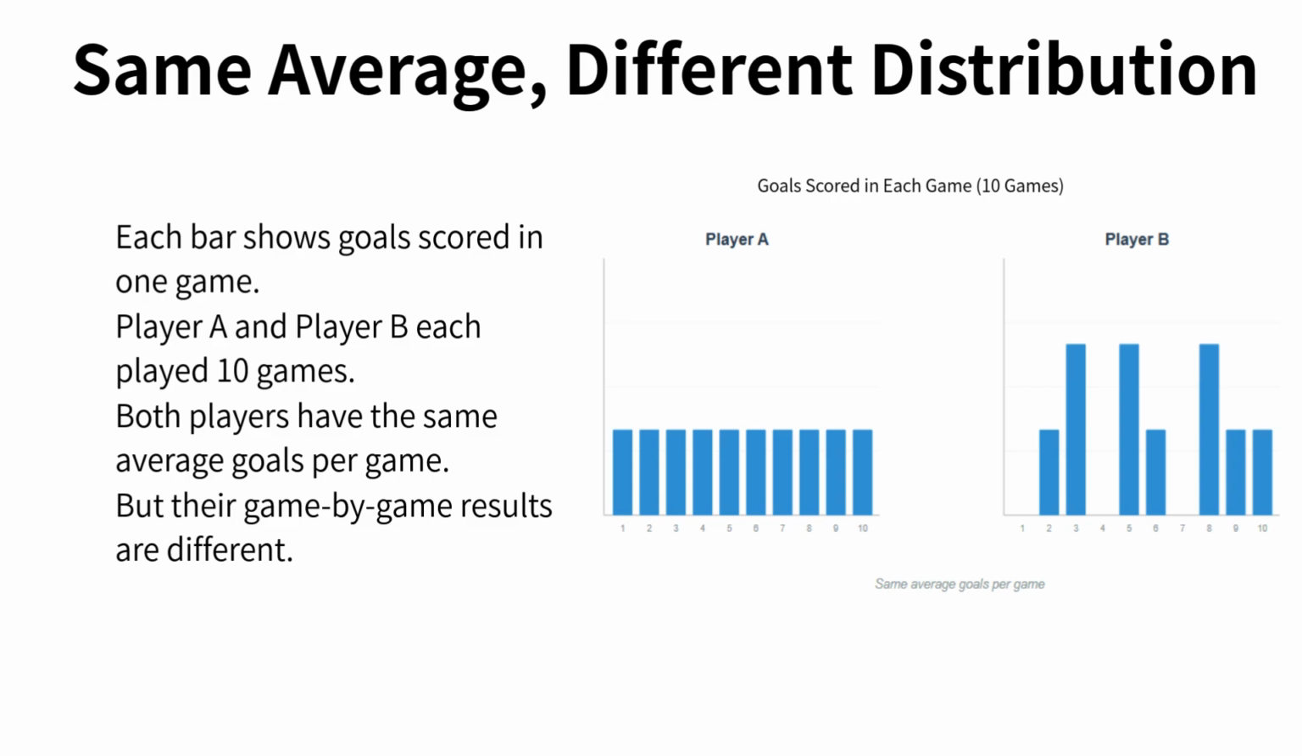This brings us to a key idea for the SAT. Even when two players share the same average, their distributions can look very different. From the data, we can see a difference in patterns across games. But from the average alone, we still cannot make any strong conclusions.